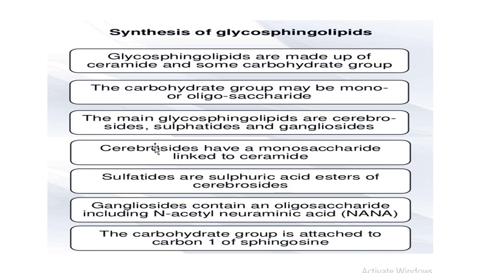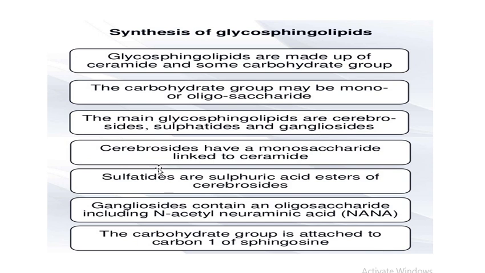In the previous lecture, we have studied the biosynthesis of ceramide and the sphingomyelins. Now we will study the synthesis of glycosphingolipids. The glycosphingolipids are made up of ceramide and a carbohydrate. The carbohydrate group may be a monosaccharide or an oligosaccharide. The main glycolipids are cerebrosides, sulfatides, and gangliosides.